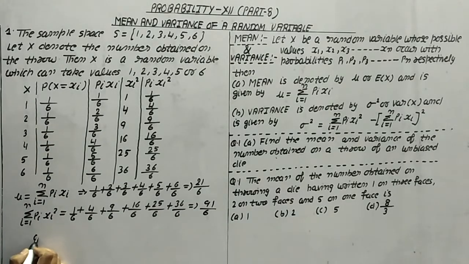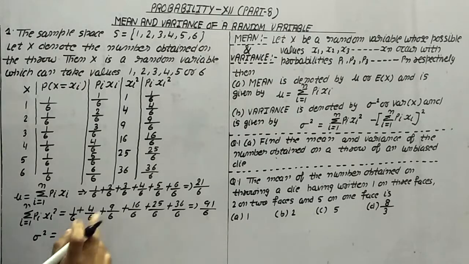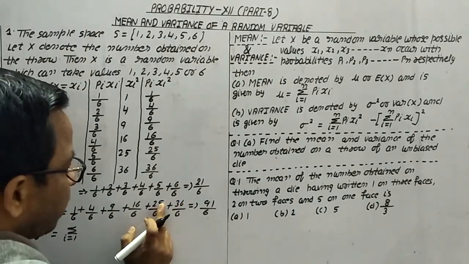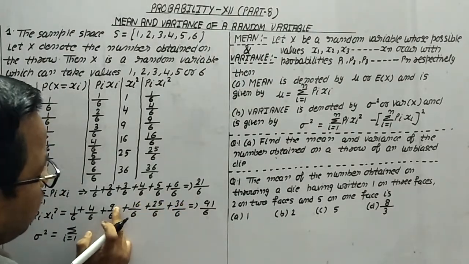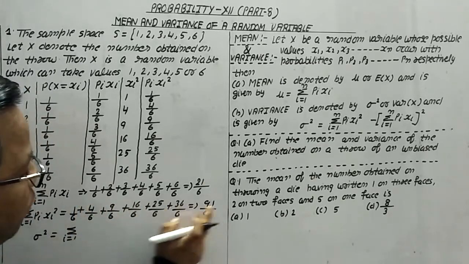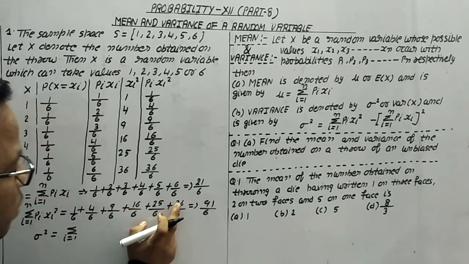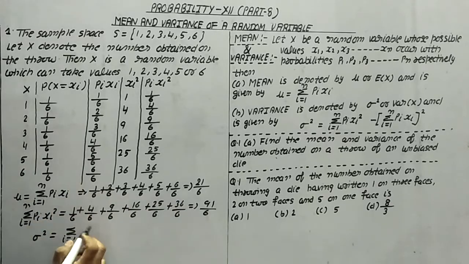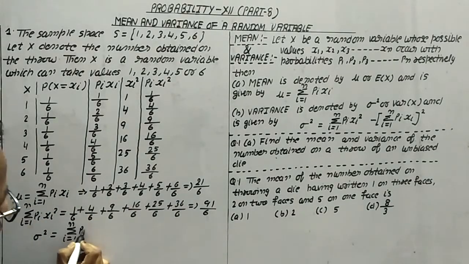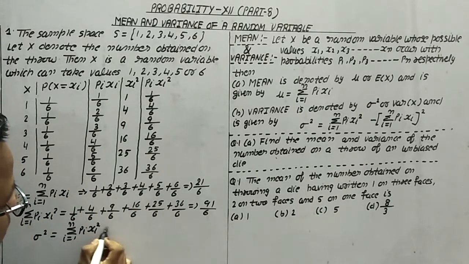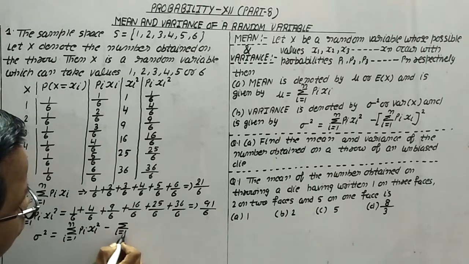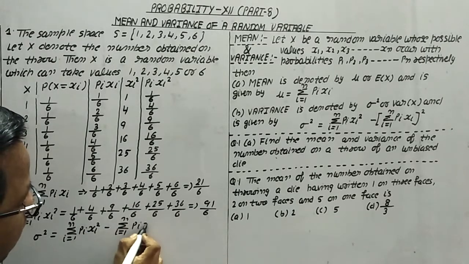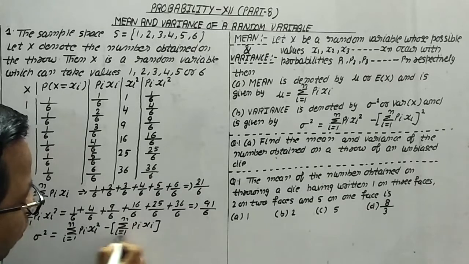Now according to the formula, variance equals summation i equals 1 to n of pi xi square minus the whole square of summation i equals 1 to n of pi xi.